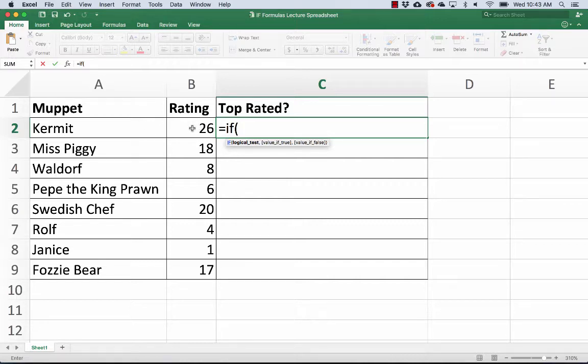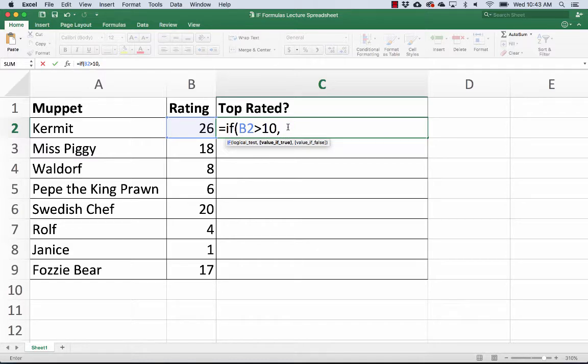So what I'm really wanting to find out is if this number here is greater than 10, right? That's what I'm testing. So if this number in cell B2 is, I'm going to make a greater than sign, greater than 10, okay, and that's my test. I'm going to use a comma, and that's it. So all I'm testing with this if function is if whatever's in this cell is greater than 10.